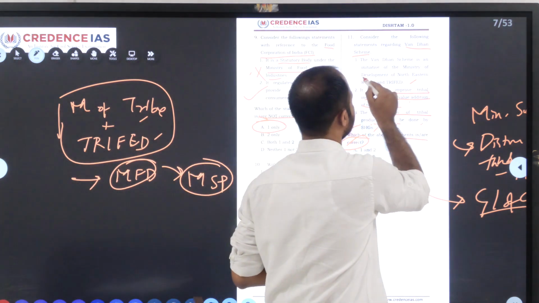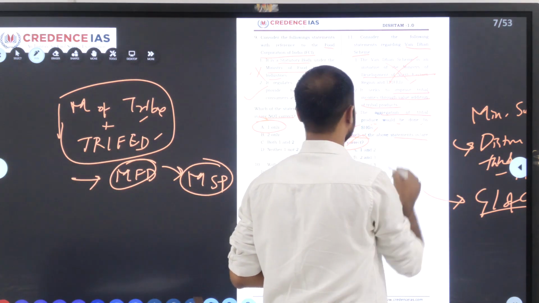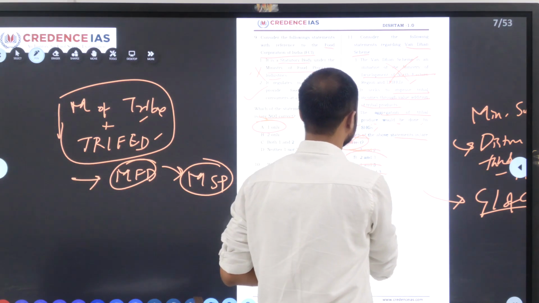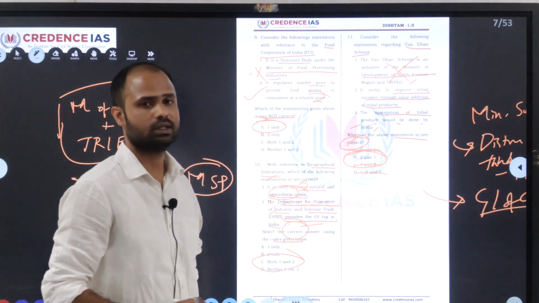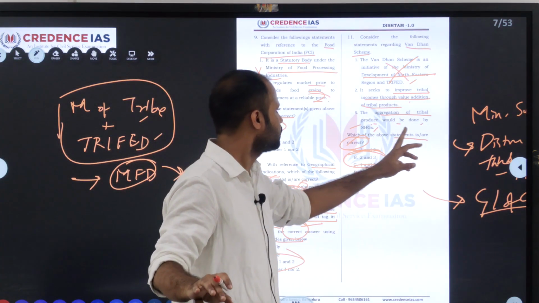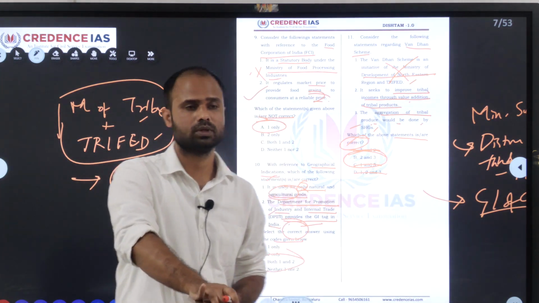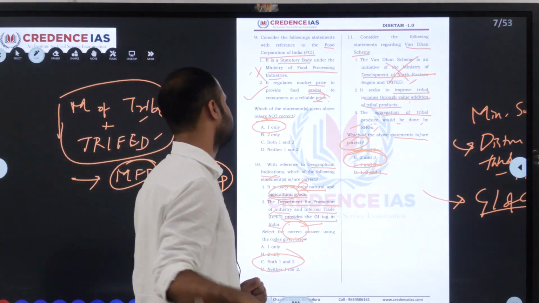So with this information we can answer this question now. They have given the Ministry of Development of Northeast, so this one is the wrong one. Eliminate the first one, leaving only 2 and 3. We have seen that it improves tribal income through value addition, this is right. And aggregation of tribal produce would be done by self-help groups. So both are correct. So the answer is B.